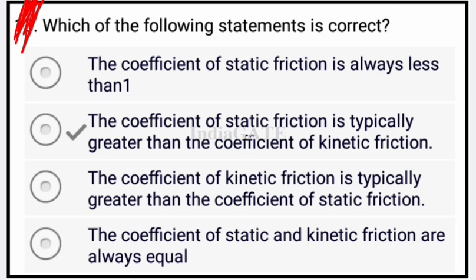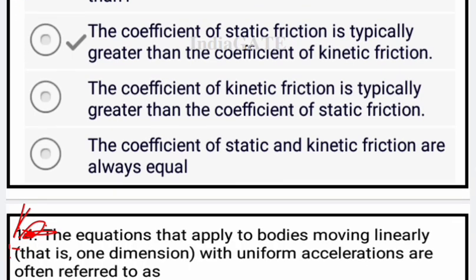So it is also false. Now next option, the coefficient of static and kinetic friction are always equal. No, it is wrong. Now the correct statement is the coefficient of static friction is typically greater than the coefficient of kinetic friction. Okay, so it is the correct answer, that is your option B.